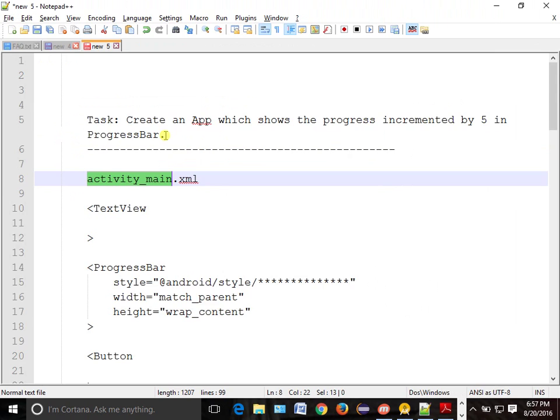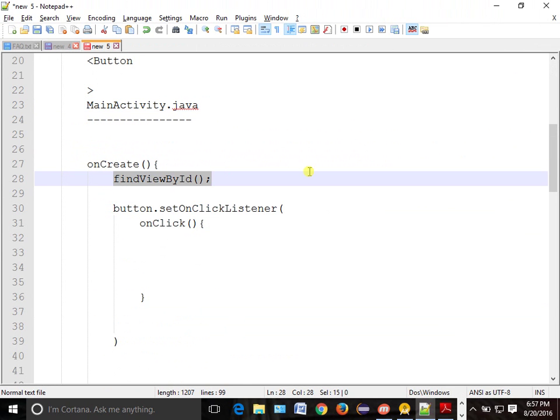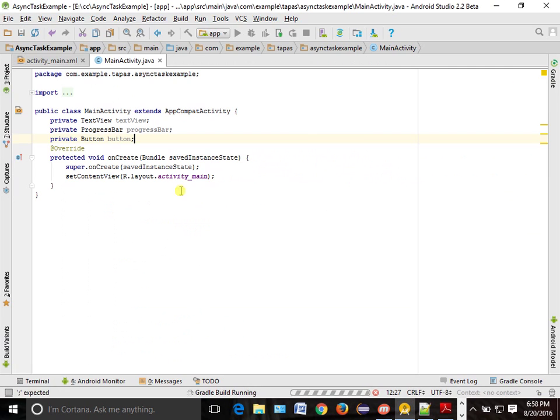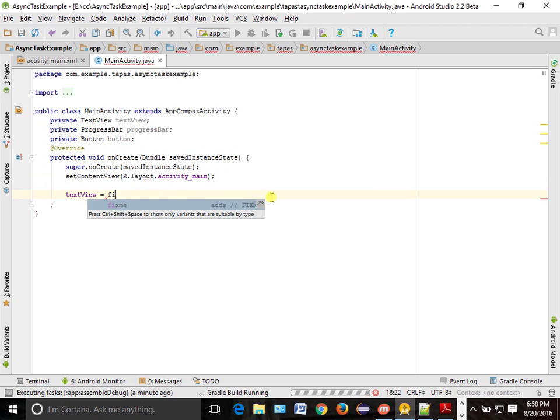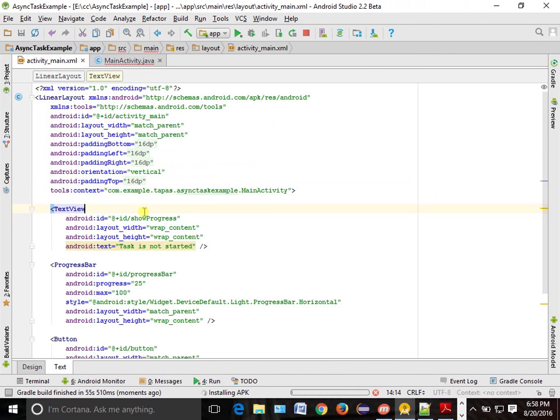Okay, so if you see here, we are done with this. We are doing this findViewById. So you want to do findViewById. How will you do it? TextView equal to, what is the method name? findViewById. R.id dot, what is the TextView name which you have given? Progress something. Okay, so we will check it. What is the view given? Show progress,